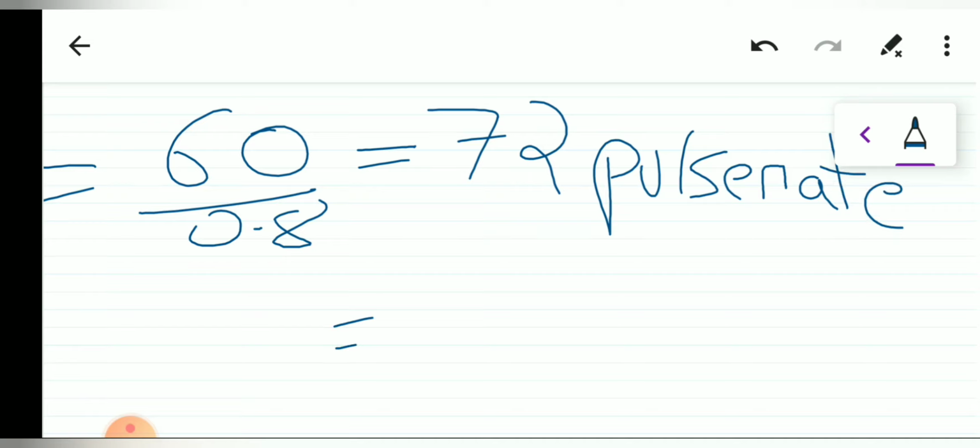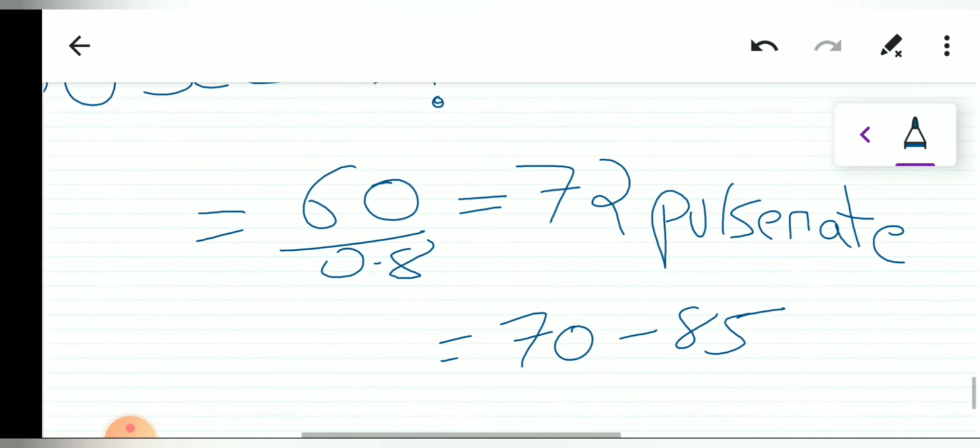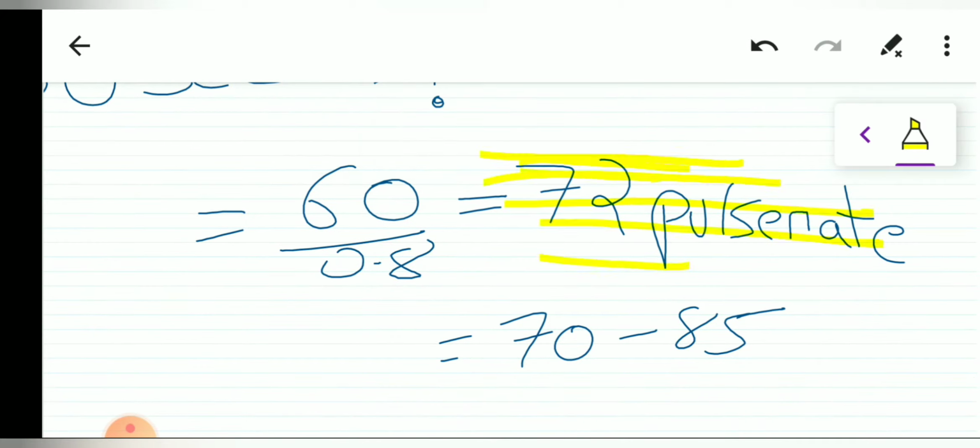Whereas the normal range might vary somewhere between 70 to 85. Not a problem. This is also extra, but you need to write this in your answer sheet. It will make your answer sheet much more impressive. So 72 is the normal pulse rate, and the range stands from 70 to 85.